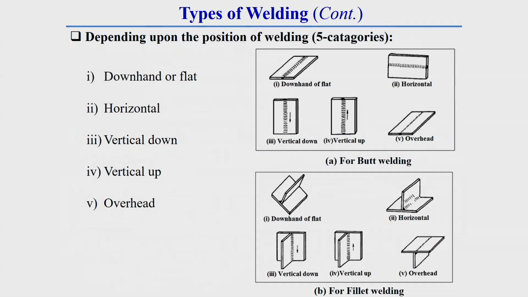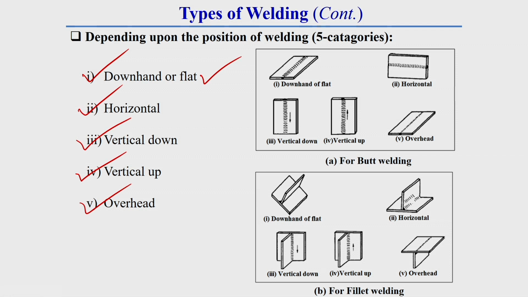Now, depending upon the position of welding, this welding can be further categorized into 5 different categories. This can be downhand or flat welding process, horizontal welding process, vertical down welding process, vertical up welding process, and overhead welding process. These welding processes are arranged according to the complexity of the process. Like here, downhand welding process is the easiest process, because the filler material is deposited toward the direction of gravity. That is why it is the easiest welding process.